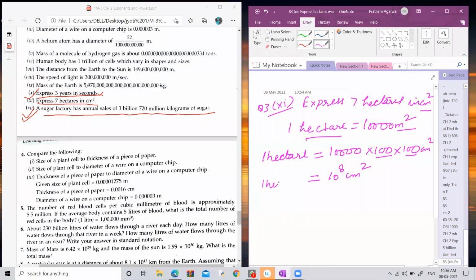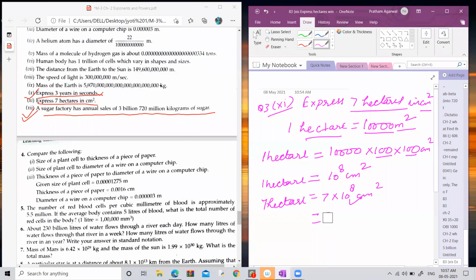Now, in this way, you can convert the hectare. 1 hectare equals 10 to the power 8 centimeter square. But you want the value of 7 hectares, so what do you have to do? You have to multiply 7 by 10 to the power 8. No, beta, Akshara, it is not 1,000. It is 10,000. There are 4 zeros. So it is 7 into 10 to the power 8. In this way, you can convert the hectare into the centimeter.